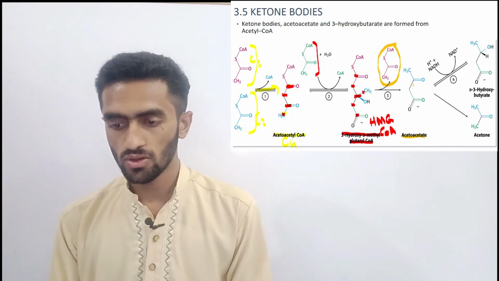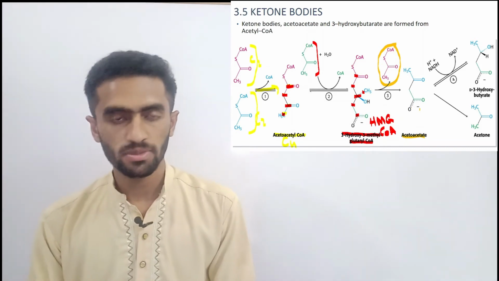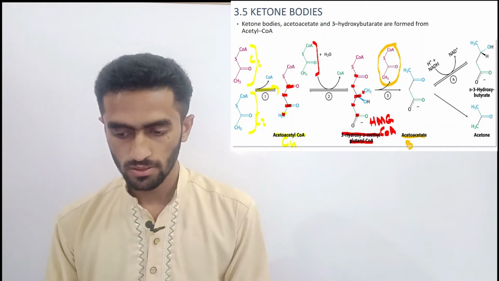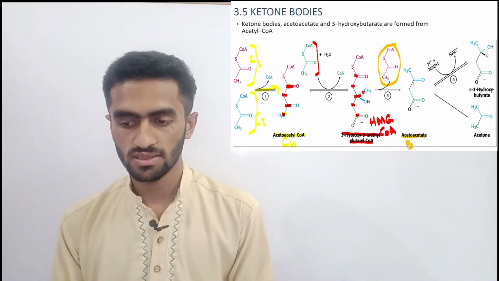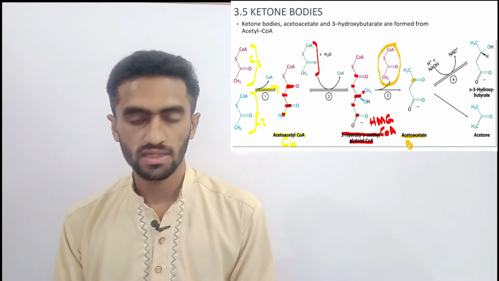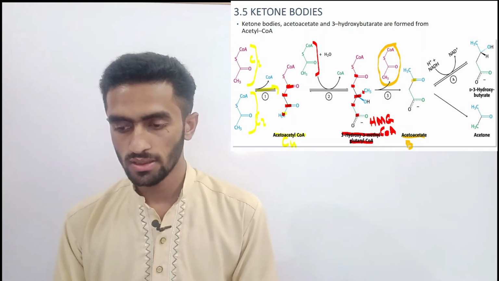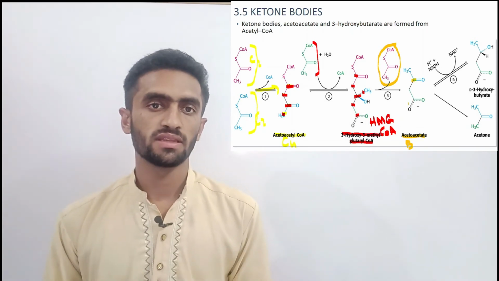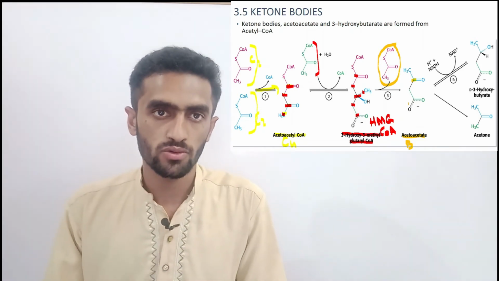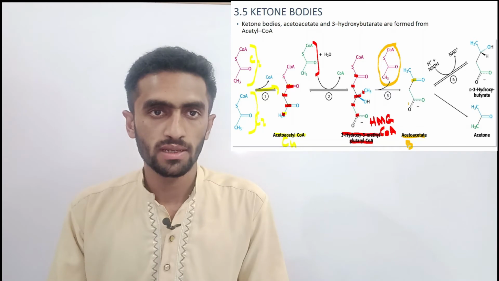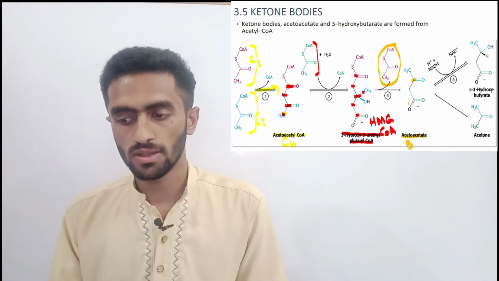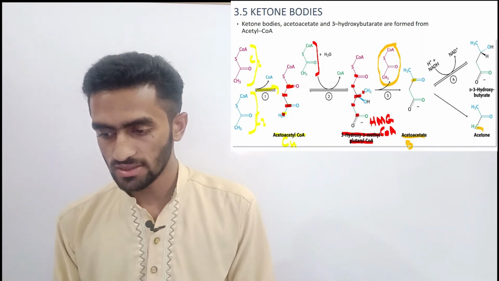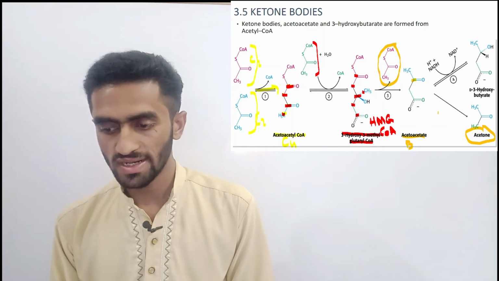Now 4 carbon acetoacetate is formed, which is a beta ketone, because the keto group is present on the beta carbon. This is an important concept regarding beta ketones: they are very unstable because they break down spontaneously into acetone by decarboxylation.